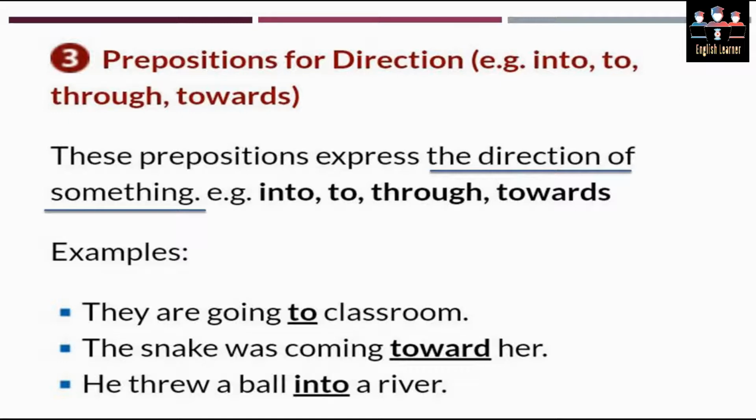Number 2, the snake was coming toward her. Now toward is indicating the direction. So that's why we have used a preposition of direction here. Number 3, he threw a ball into a river. Into means that the ball has gone into the river. That ball has crossed the surface of the water and then went down from the surface of the water. That means into.